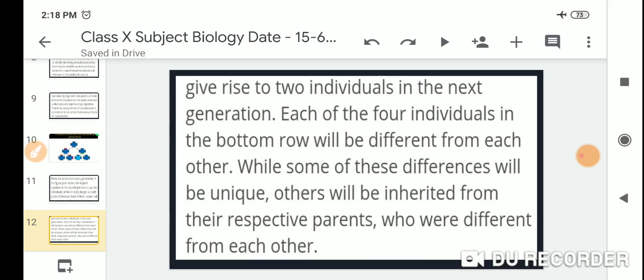Each of the four individuals in the bottom row will be different from each other. While some of these differences will be unique, others will be inherited from their respective parents, who were different from each other.